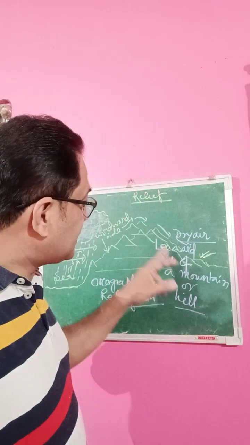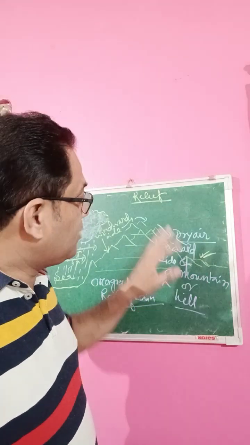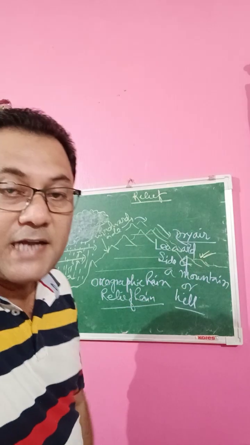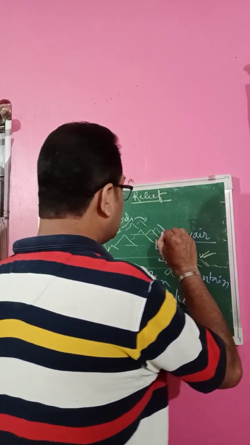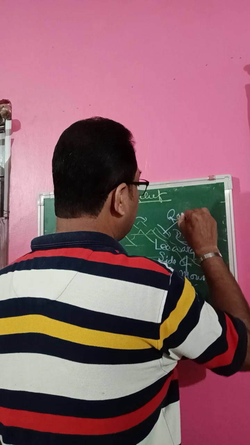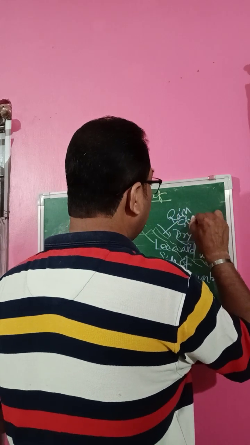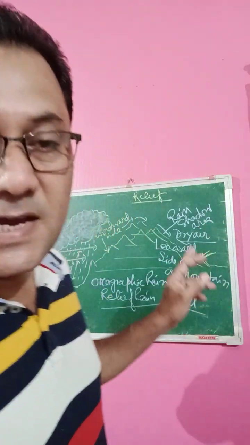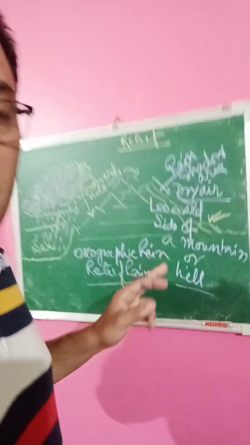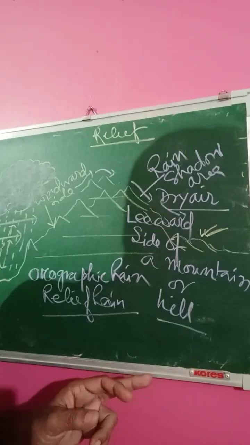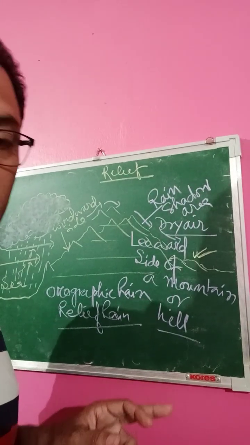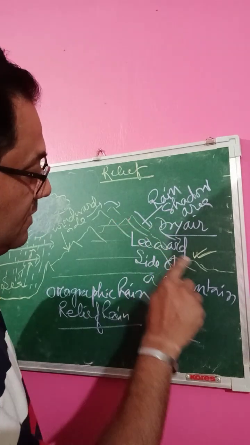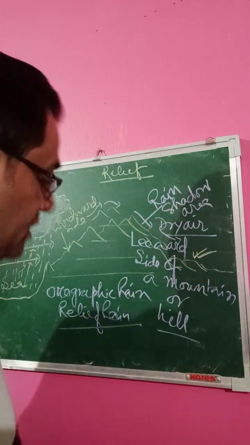So this leeward side of a mountain or hill does not receive rain, and this area is called rain shadow area. This area is called rain shadow area, as I will be bringing it to you nearby so that you can understand. This area, which is the leeward side of a mountain, is called rain shadow area.